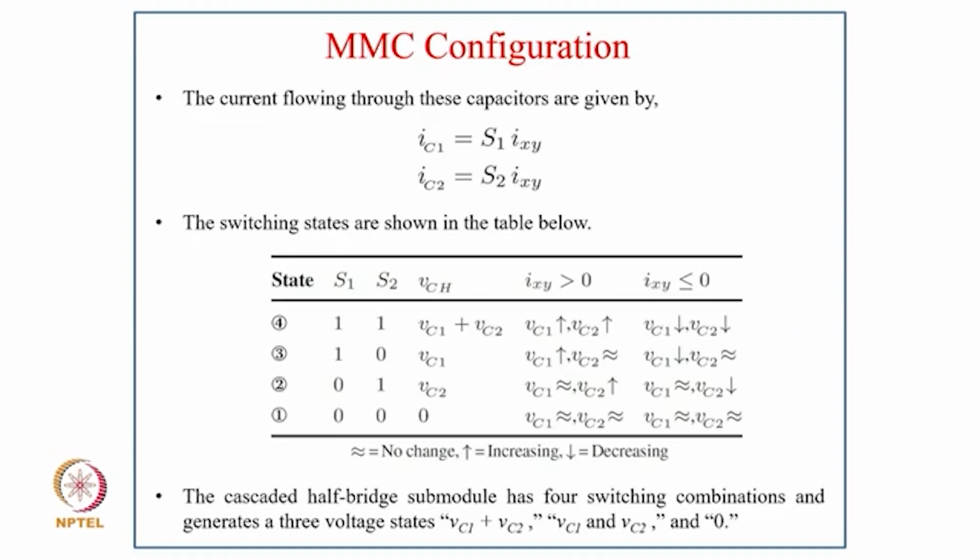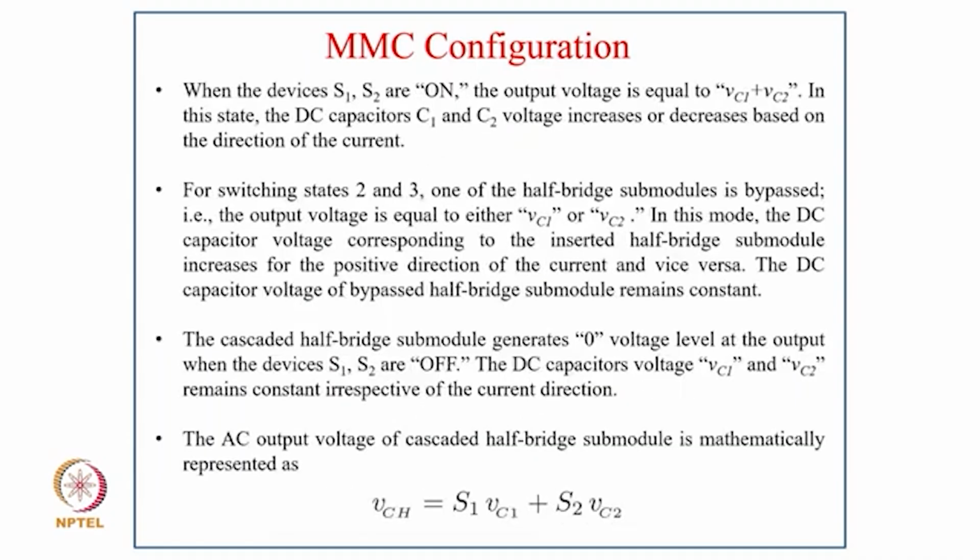And in the fourth state, when both devices are off, 0, 0, VCH is 0, and both voltages VC1 and VC2 remain almost constant. The cascaded half bridge submodule has 4 switching combinations and generates 3 voltage levels: VC1 plus VC2, VC1 or VC2, and 0. When the devices S1 S2 are on, the output voltage equals VC1 plus VC2, and in this state the DC capacitor C1 and C2 voltages increase or decrease based on the direction of the current. And for switching states 2 and 3, one of the half bridge submodules is bypassed, and the output voltage is equal to either VC1 or VC2.